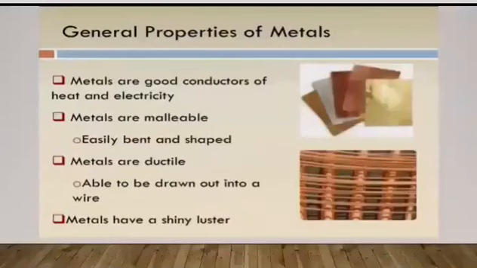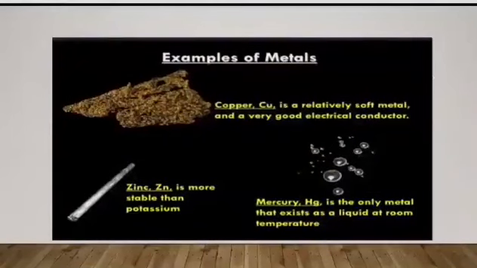Few examples of metals are copper, zinc and mercury. Cu is relatively soft metal and a very good electrical conductor. Zinc is more stable than potassium and mercury is the only metal that exists as a liquid at room temperature.